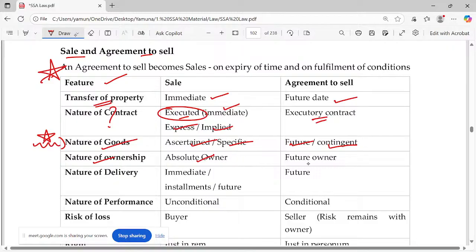Absolute ownership will be obtained. But what about here? The person who is selling the goods does not have the ownership. So he will get the ownership, and only then will he get it transferred to you. Nature of delivery: immediate, maybe in installments, maybe in future, but the goods are specific. Here it is only in future, because he has to make the goods. He has to wait for the harvest. Nature of performance: unconditional here; here there is a condition.